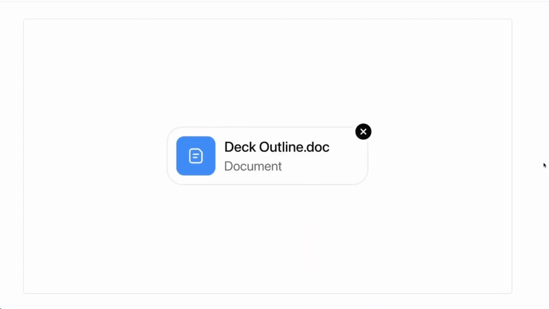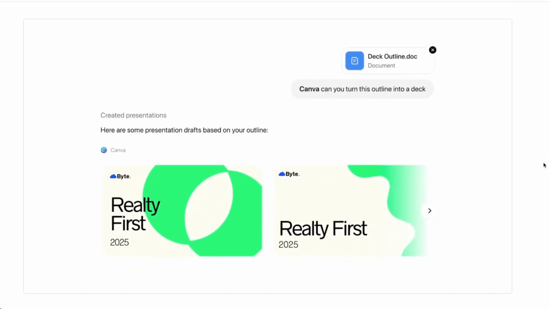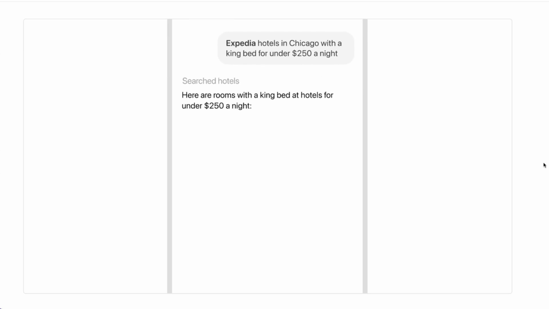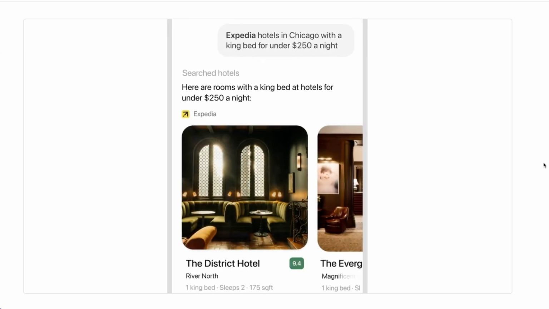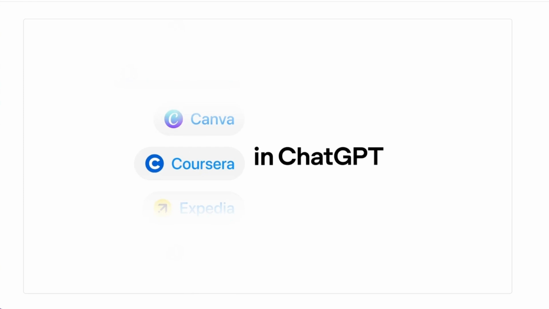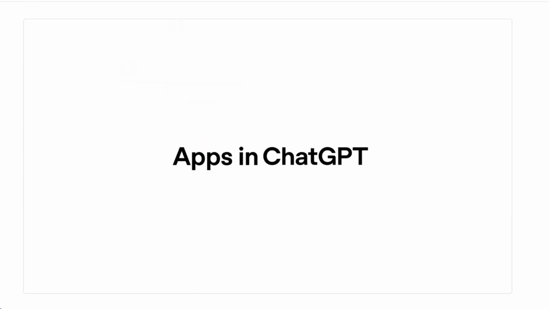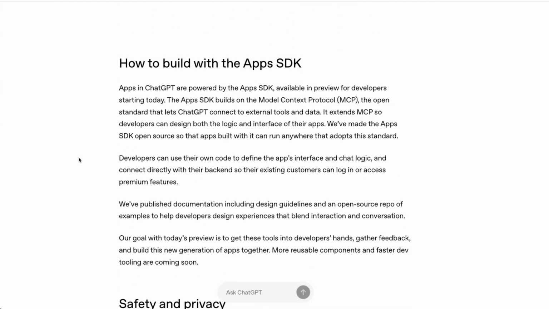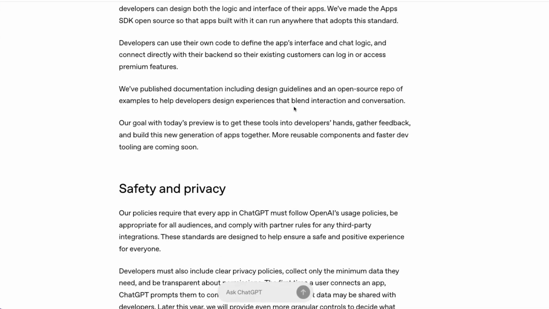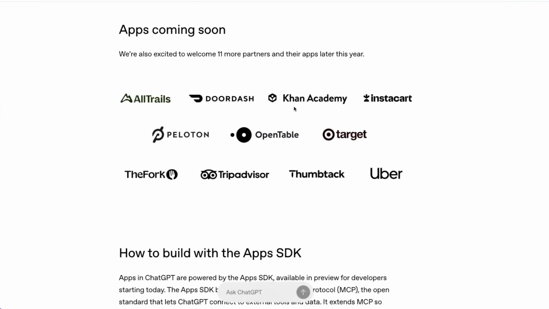Example was of Canva, where one could create a complete presentation or a poster or anything that you would do. Same thing for Expedia. You can search for hotels and make a reservation within the chat. These are a few to start with. Of course, developers can build their own apps and allow ChatGPT to browse them. There's also a detailed guide for developers on building apps using this apps SDK, and you could look at some of the examples and also partner apps and learn from those.